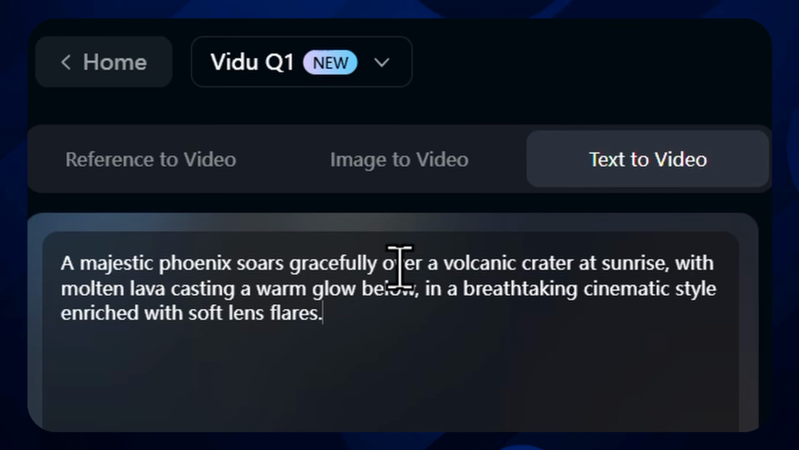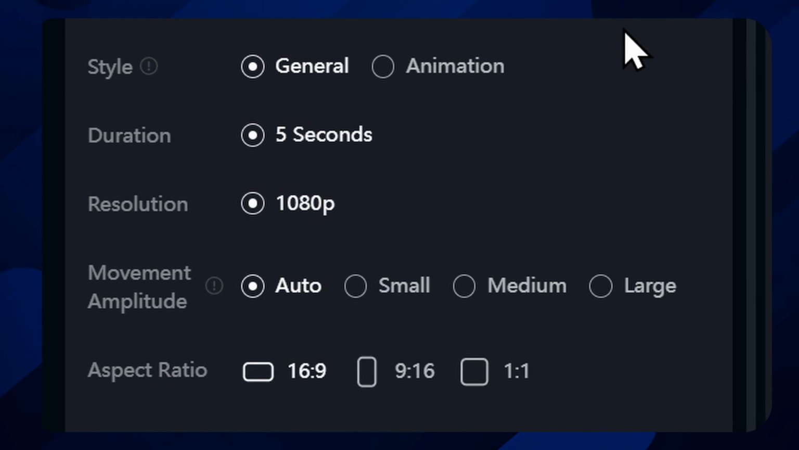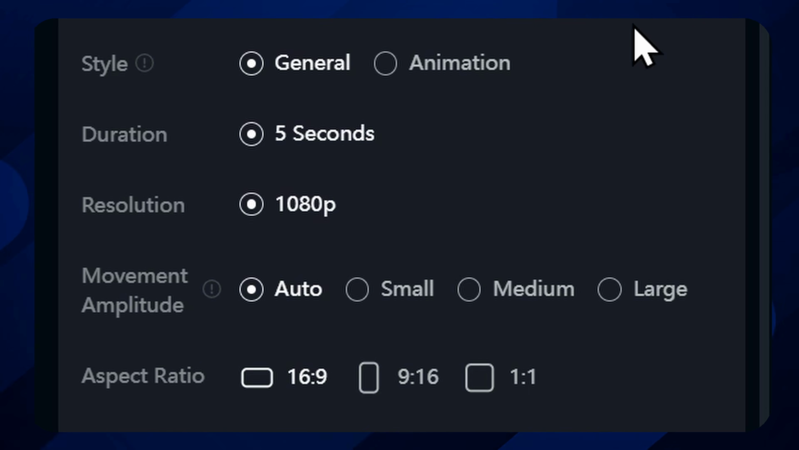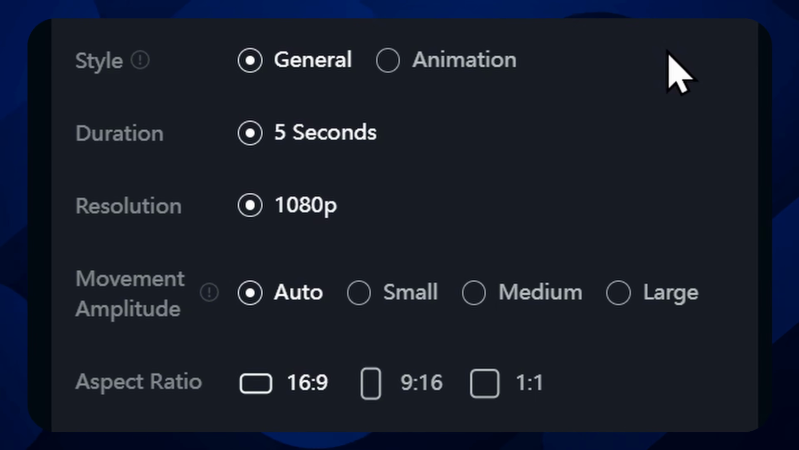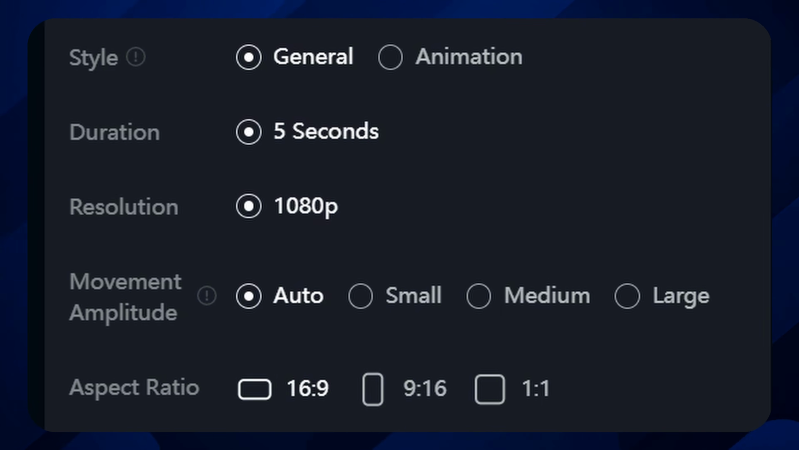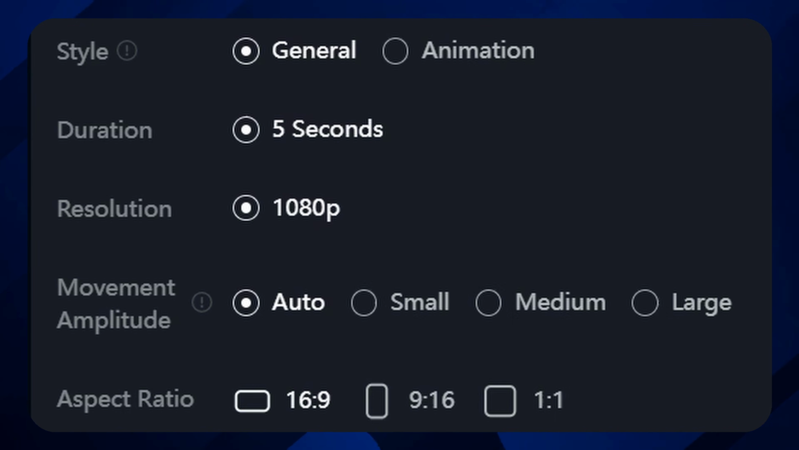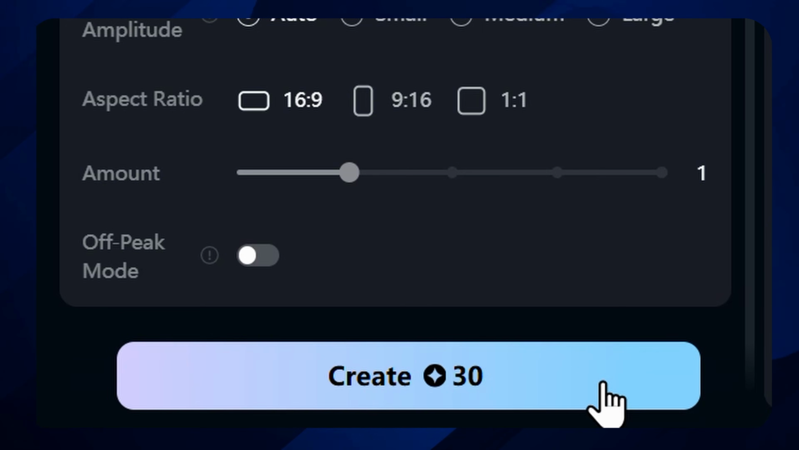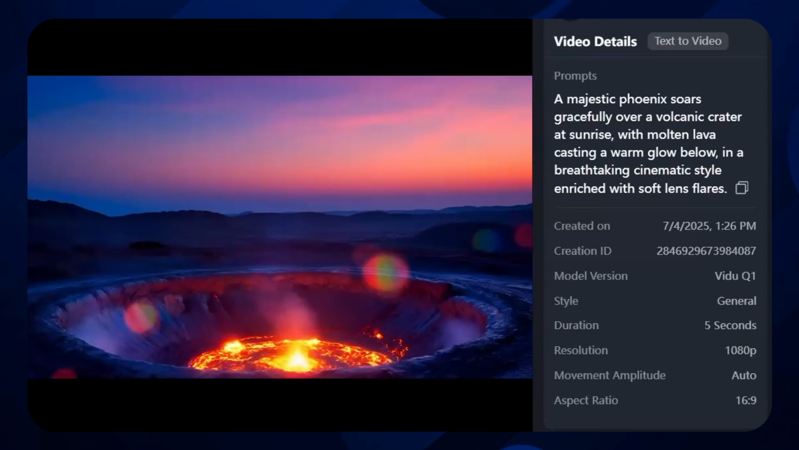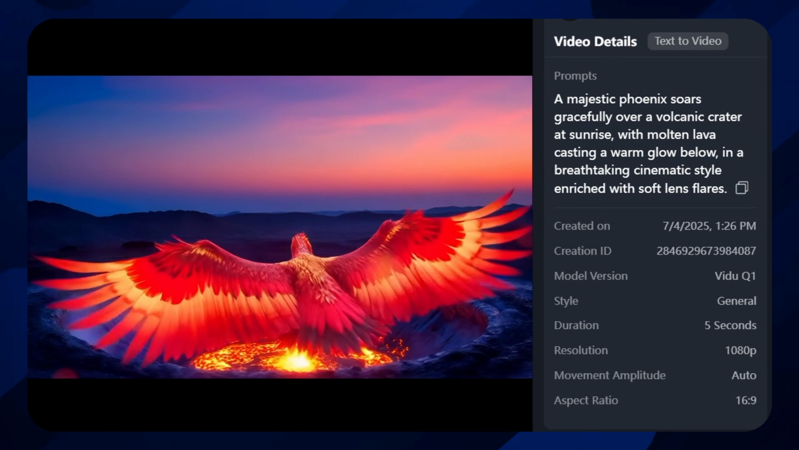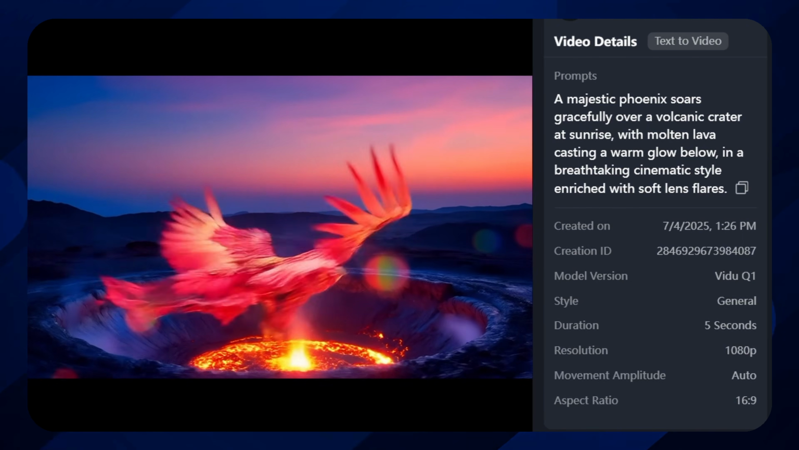Enter your carefully crafted prompt. Choose the general style, set a 5-second duration, and select 1080p resolution. Opt for auto movement amplitude to let VidU balance the motion naturally, then pick your preferred aspect ratio. Click Generate to review the output. If you want more vibrancy, just add more details to your prompt and generate again.